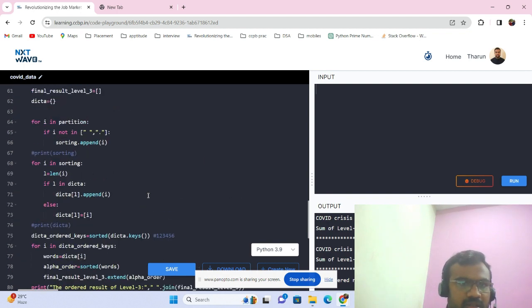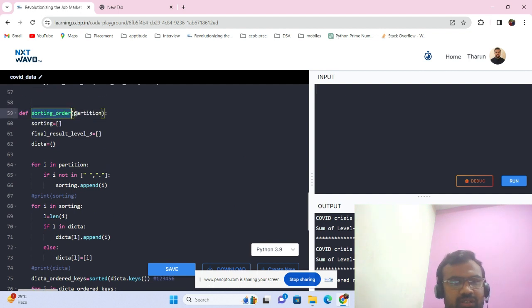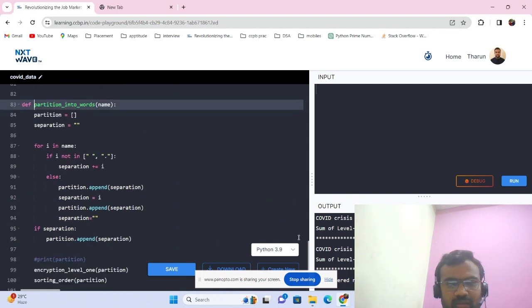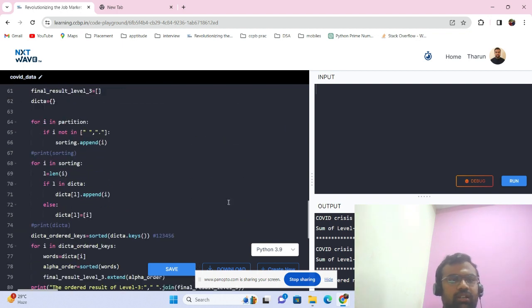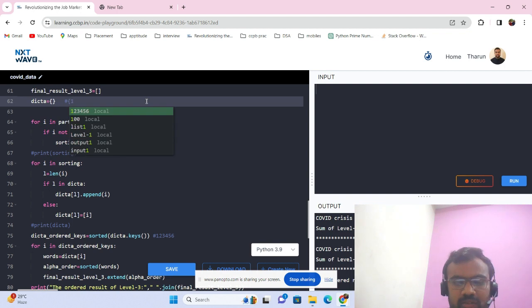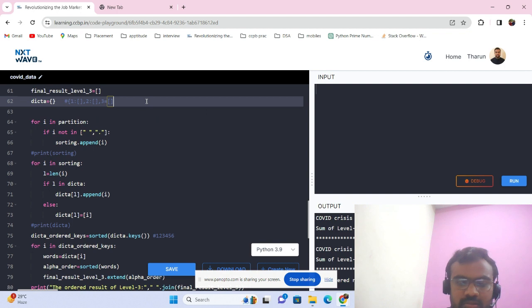So first of all, I have created a sorting function based upon the first partition of words, the words in the list, which are COVID, crisis and so on. Here also I created a dict. When I'm using a dict, the output will be like this. For length equal to one, there should be a list of elements. If any word has length two, then the list of elements, in the same way for three, but it's not in order. We have to convert it into order.